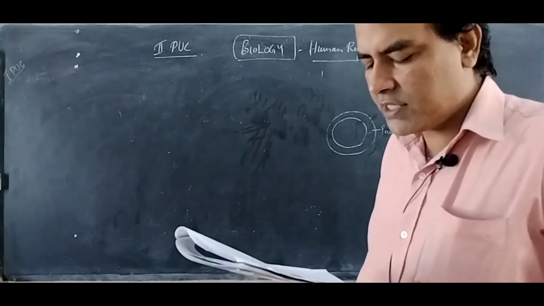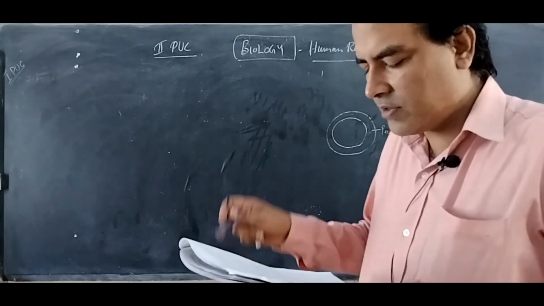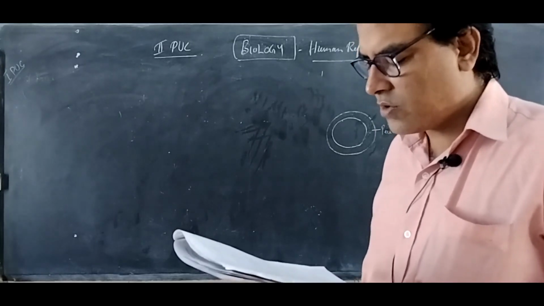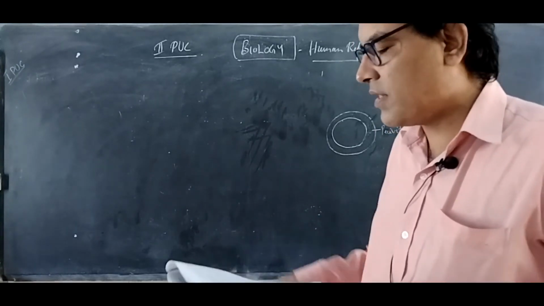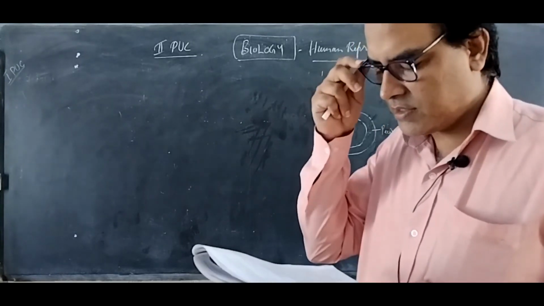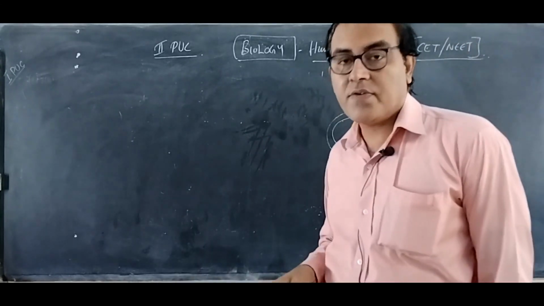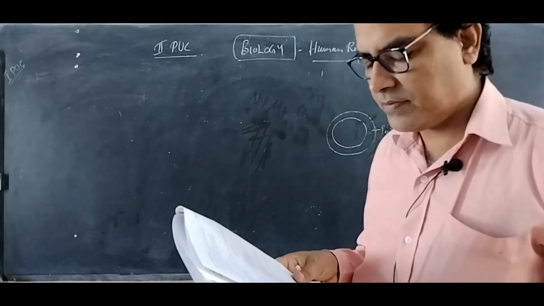But the decidua which takes part in the formation of the maternal portion of the placenta is the decidua basalis. Chorion is the extraembryonic membrane of the fetus, which takes part in the formation of the placenta.